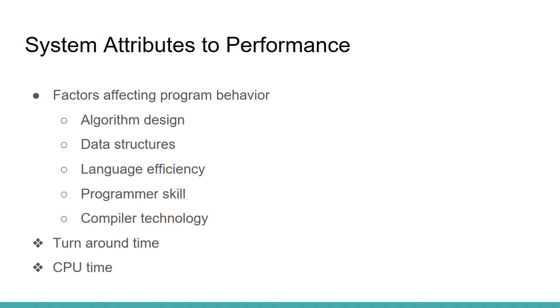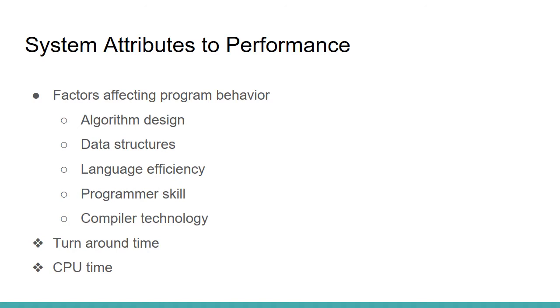One is turnaround time, another one is CPU time. So you already know what turnaround time and CPU time are. Turnaround time is the completion time of a particular program or a particular process, and CPU time is the time taken by that particular machine to execute that set of tasks or set of processes. That may include memory access and resource access. All these will come in the case of CPU time, as well as turnaround time. So depending upon each and every program, this may vary.